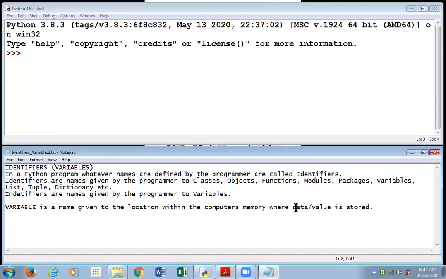When we store values, or we can call values data, in the computer's memory, the memory that I'm referring to is the computer's temporary memory, also called the random access memory, RAM. When we store values in the computer's memory, the location where we store the value, we assign a name to that location, and this is called a variable.